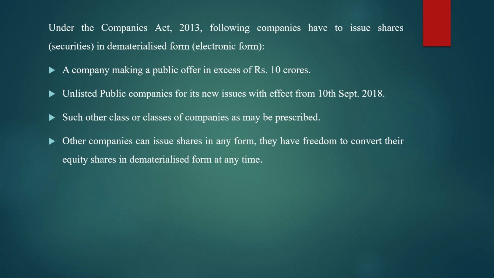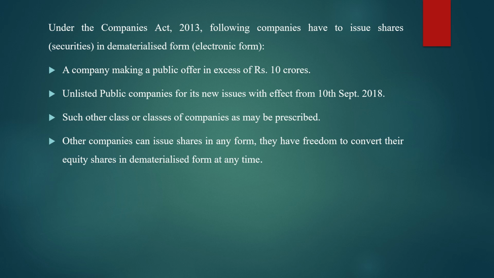Now, the Companies Act 2013 says that there are certain types of companies which have to issue shares only in electronic form. Manual is not allowed. Only in electronic form those shares are to be offered. Which are those types of companies? I have given four types. The first one is a company making a public offer in excess of rupees 10 crores. If a company is making a public offer of more than rupees 10 crores, then such a company has to issue the shares in electronic form. This is the first type of company.